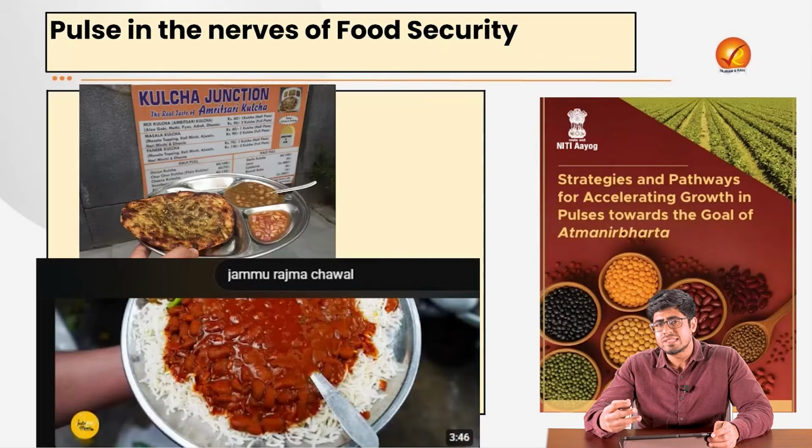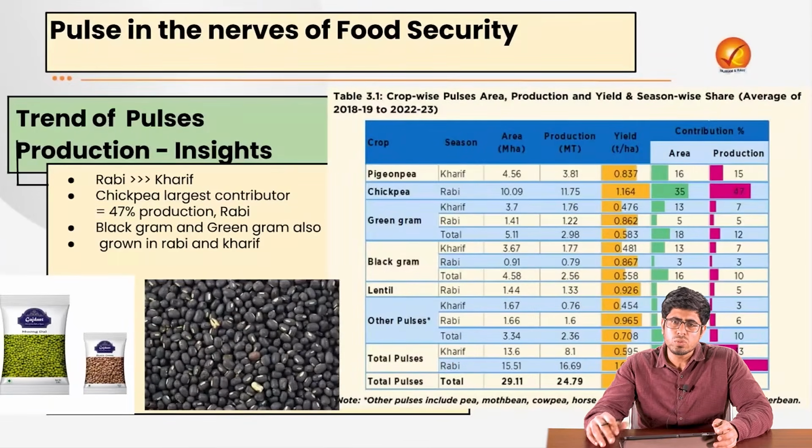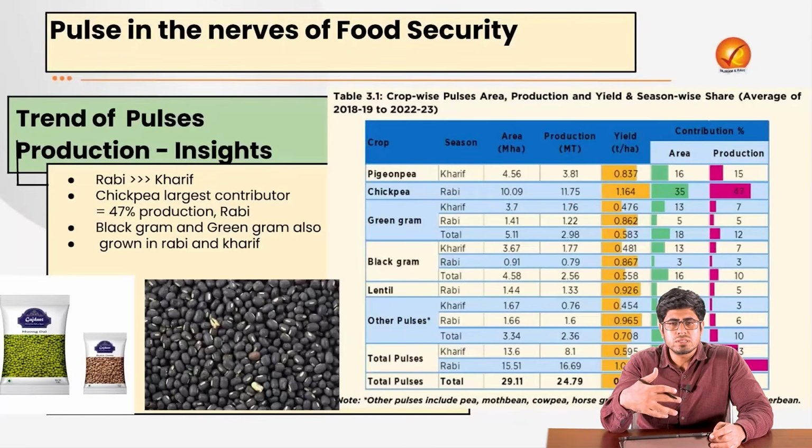That is why the Niti Aayog has also brought out a strategy, a way forward for accelerating growth in pulses towards the goal of Atmanirbharta in this very year of 2025. We take a lowdown on this report as well and bring you the facts which are very important from our prelims perspective. For example, if we see the trend of production of pulses, even though pulses are very important, we see that questions have already come regarding the Kharif and the Rabi distribution of the pulses.